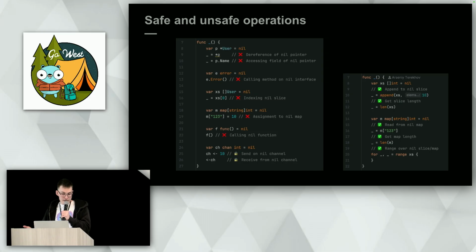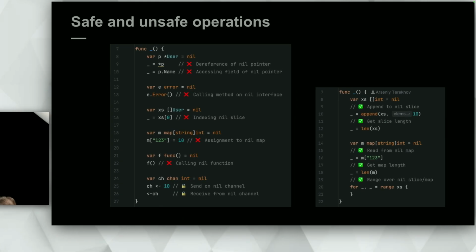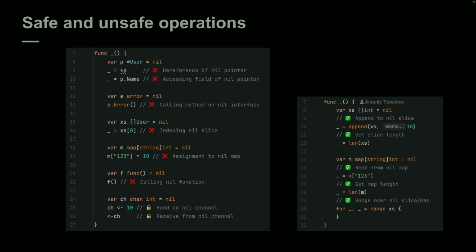Okay, and once we have a nil value, we should be extremely careful with it because almost any operation on a nil value will lead to a nil pointer panic at runtime. For example, we should not dereference a nil pointer. We should not access a field of a nil pointer, call a method on a nil interface, index a nil slice, and so on. So there are quite a lot of operations we shouldn't do on nil because we get a panic at runtime. Also, we shouldn't read or write to a nil channel because it will block our goroutines forever.